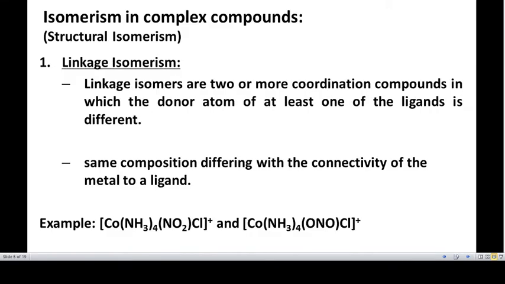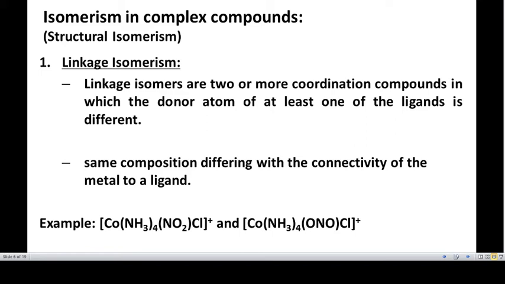Now, as a continuation of the previous session, let us see the remaining types of isomerism under structural isomerism. So let us see what linkage isomerism is. It is a type of structural isomerism in which two or more coordination compounds differ in the donor atom of at least one of the ligands.